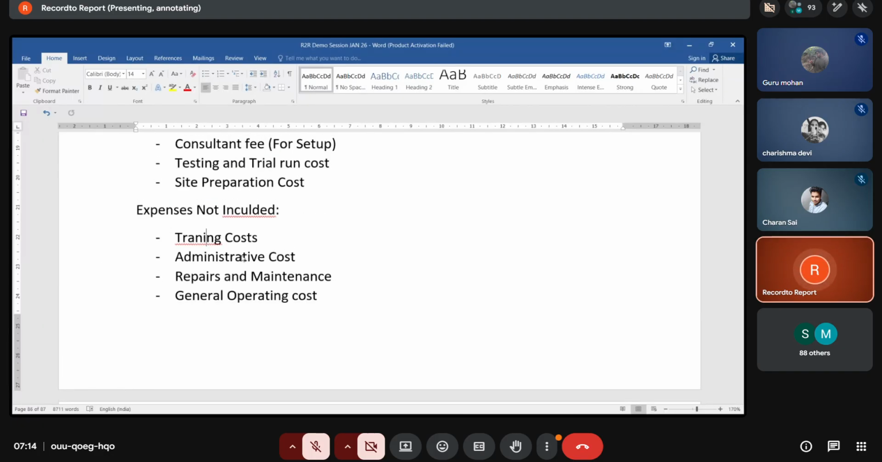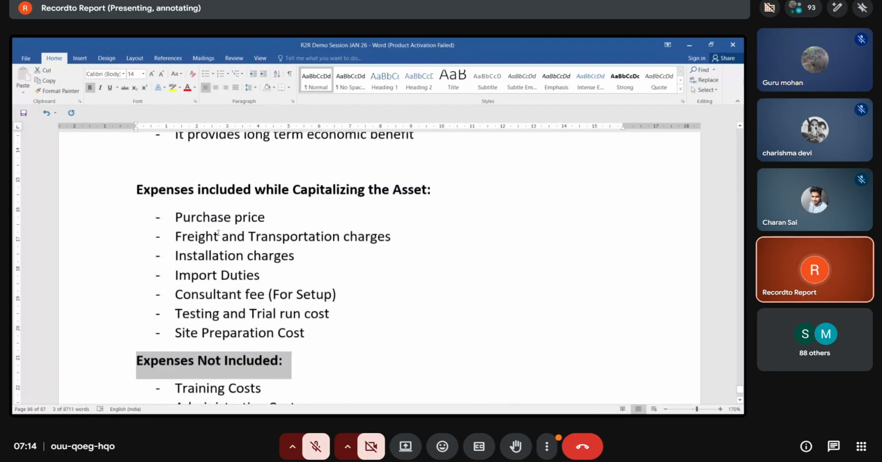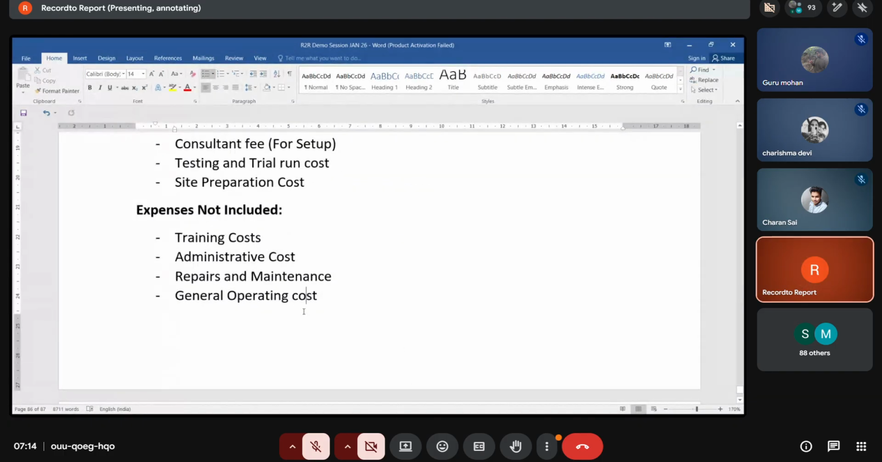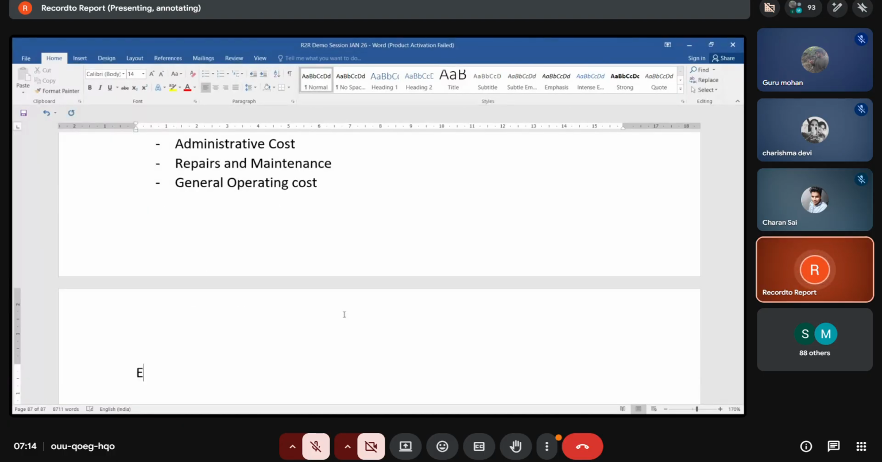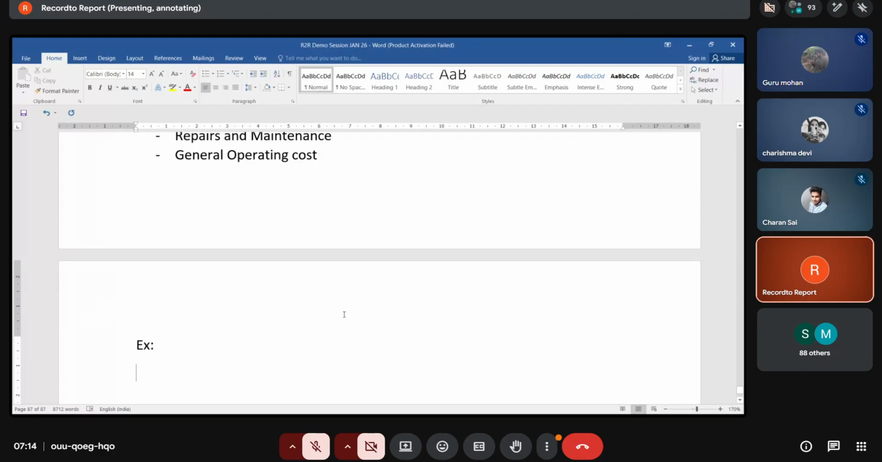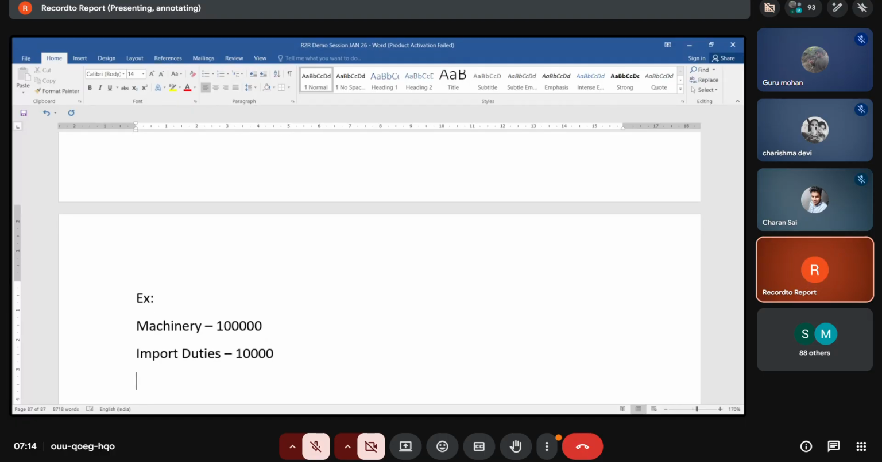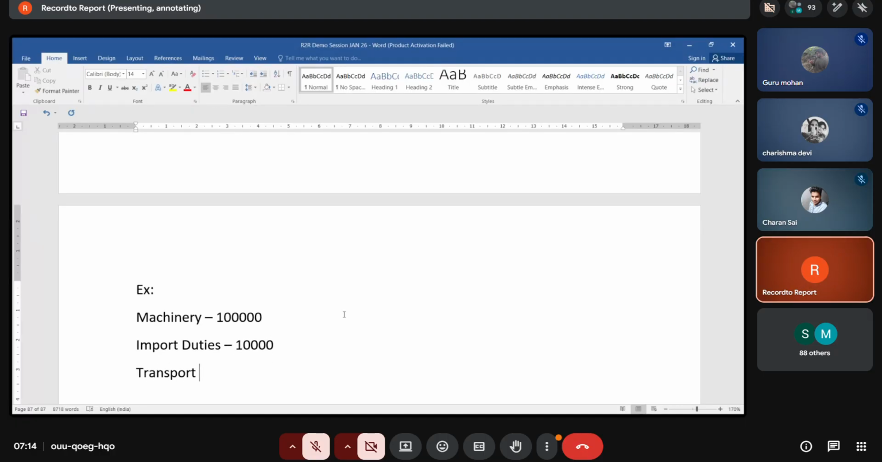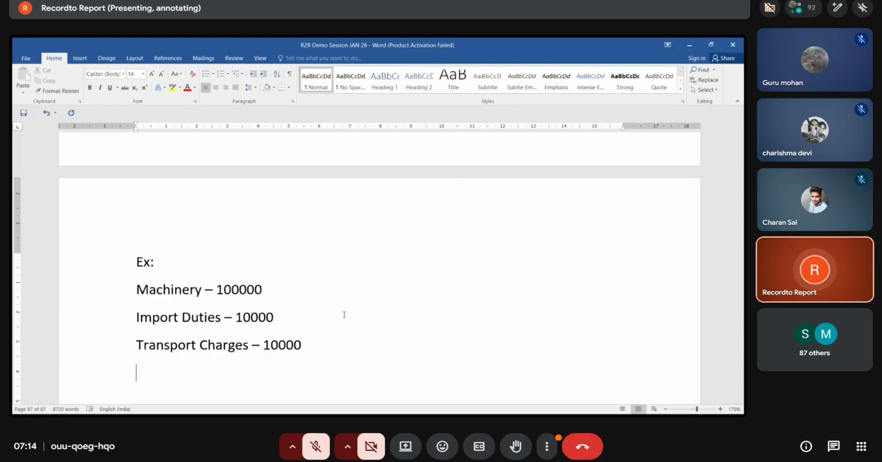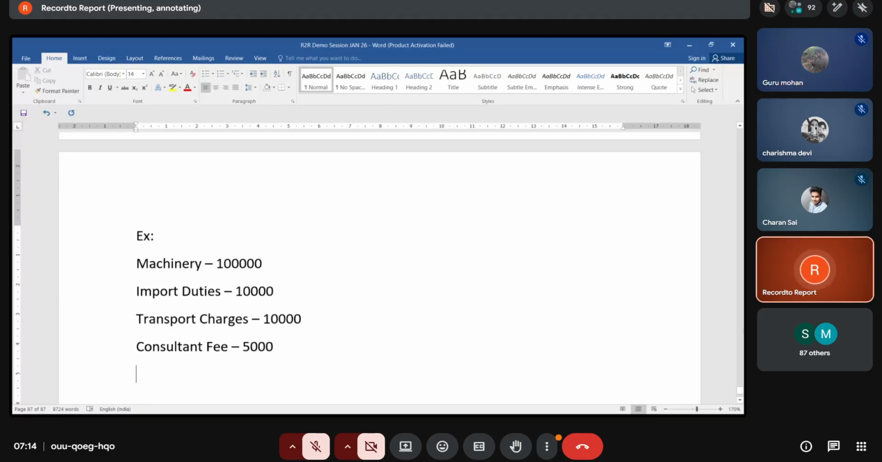Like, for example, expenses included: transportation cost, import duties, purchase price. Let's assume there is one asset, guys. So what is the asset cost? Assume the machinery cost is 1 lakh. Import duties, that is taxes, 10,000. And transport charges incurred is 10,000. And there is a consultant fee to set up that particular machinery. We paid the consultant fees of 5,000 rupees.